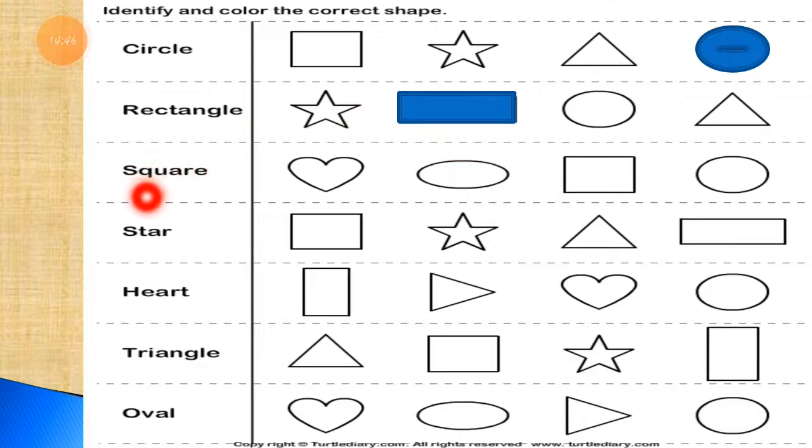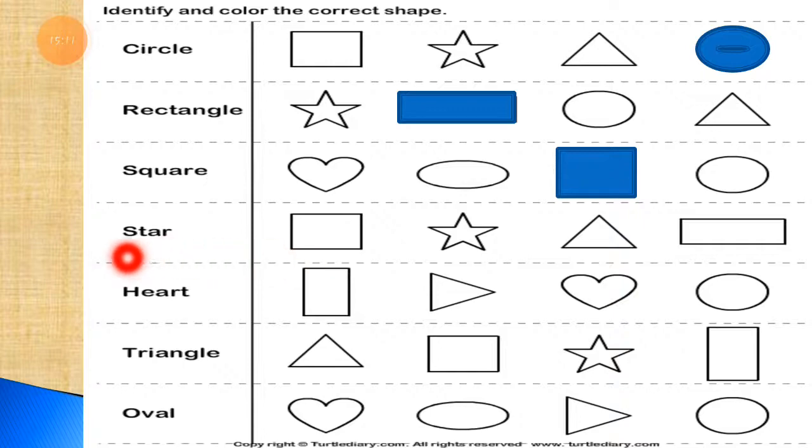Now the next one, which is a square shape. So students, from the given 4 shapes, you have to identify which shape is a square shape and you have to color it. Whatever color you like, but you have to color the proper and correct shape. So I color it in blue color. So this is the square shape.